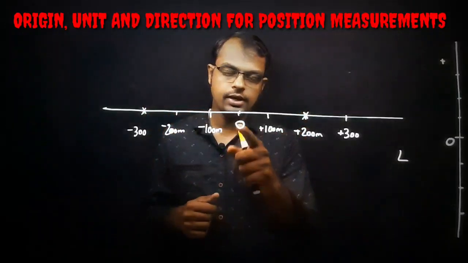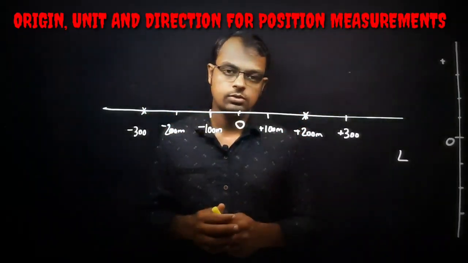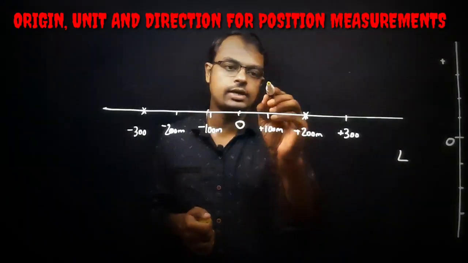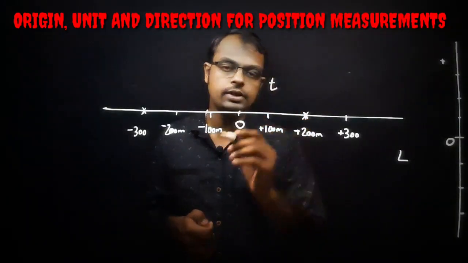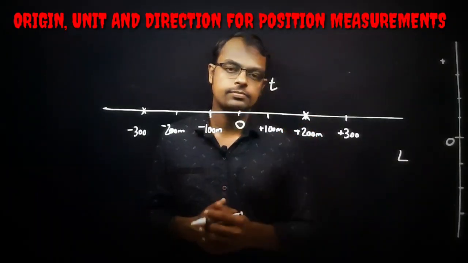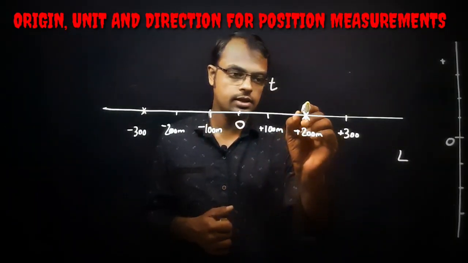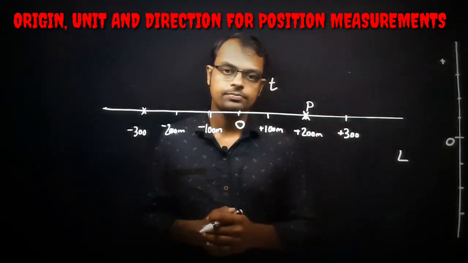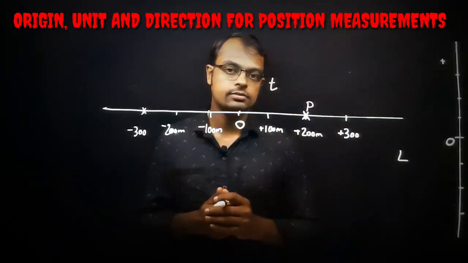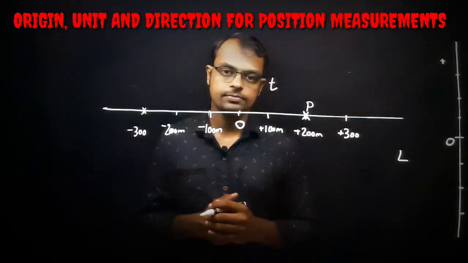So now we have taken O as the origin or the reference point. Just imagine after some time, I'm marking it as the time t, the object has reached here. Say it is the position P. What is the position coordinate at this point P?